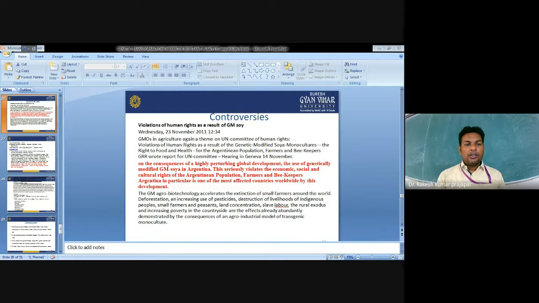Okay, so recently wheat, sugar beet, and different crops have been developed by cultivating these transgenic crops.